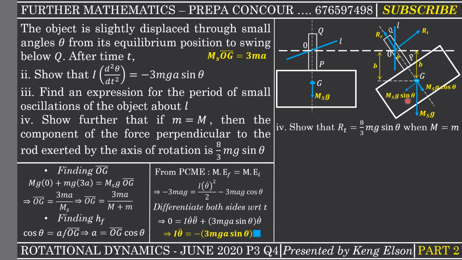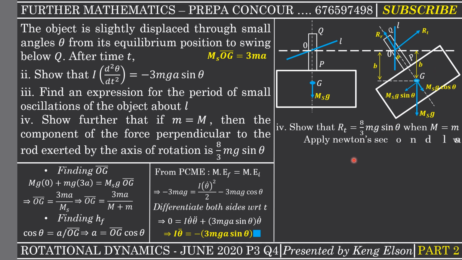Newton's second law of motion says that the resultant force in any given direction is mass times the acceleration in that direction. So the resultant force in this direction is the force taking it in the direction minus the force that is trying to resist the motion. That is now equal to m times the transverse acceleration, because in this direction we are in the transverse direction, perpendicular to the radial direction.